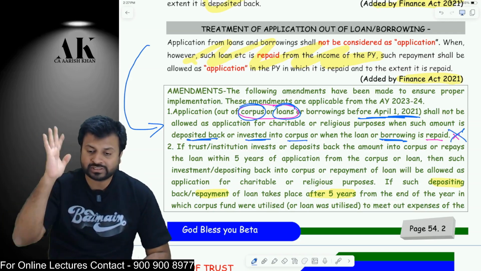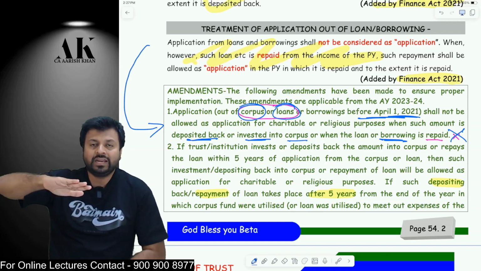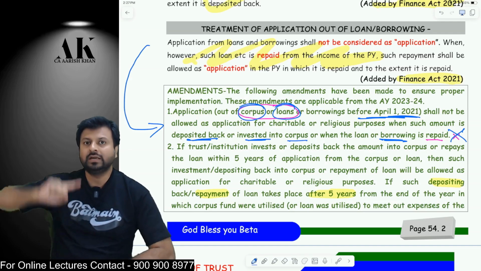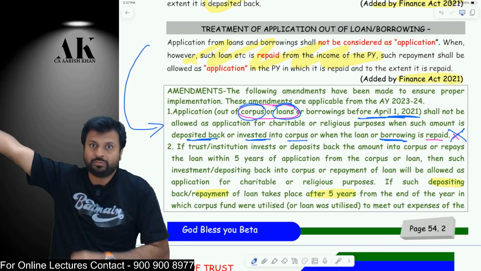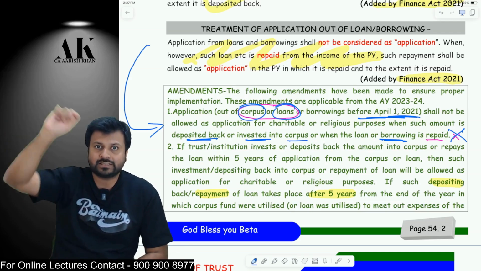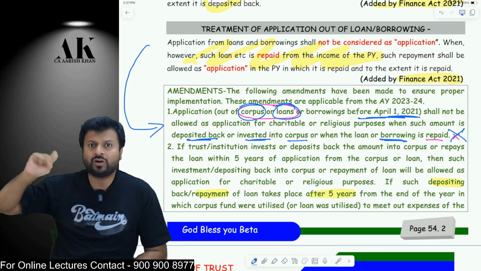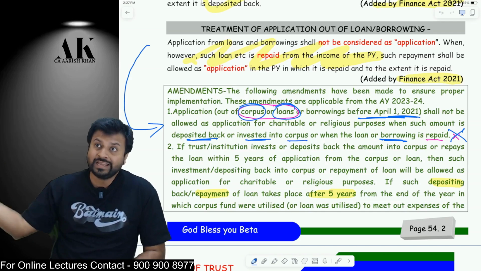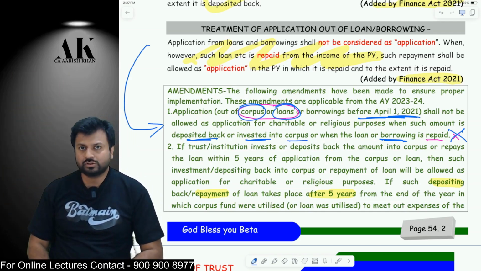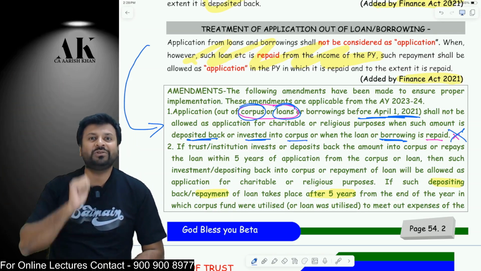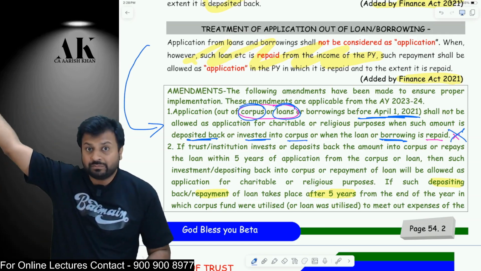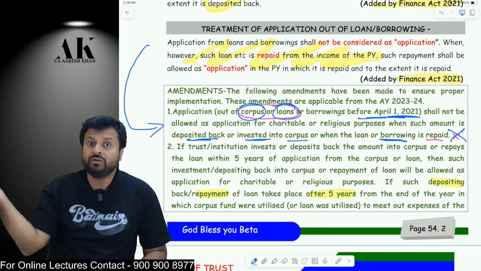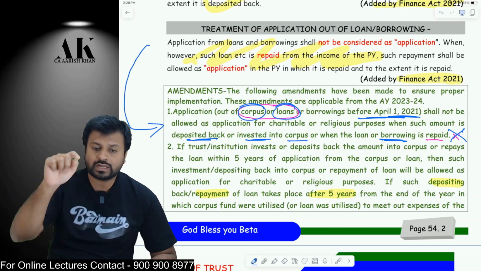Why? It is very logical, because before 2021 it was allowed as an exemption without doing this. Let me give you an example. Suppose somebody has taken a loan of 10 lakh rupees in 2020 and has purchased a building. Has he got the deduction for that building or not? Yes, before 2020-21 he used to get the deduction, but now the loan is repaid in 2024. So should he get the deduction for that repayment also? It will lead to a double benefit, because before 2021 you have already taken the deduction for that building, and now when you are repaying after 2021, you cannot ask for the deduction once again.